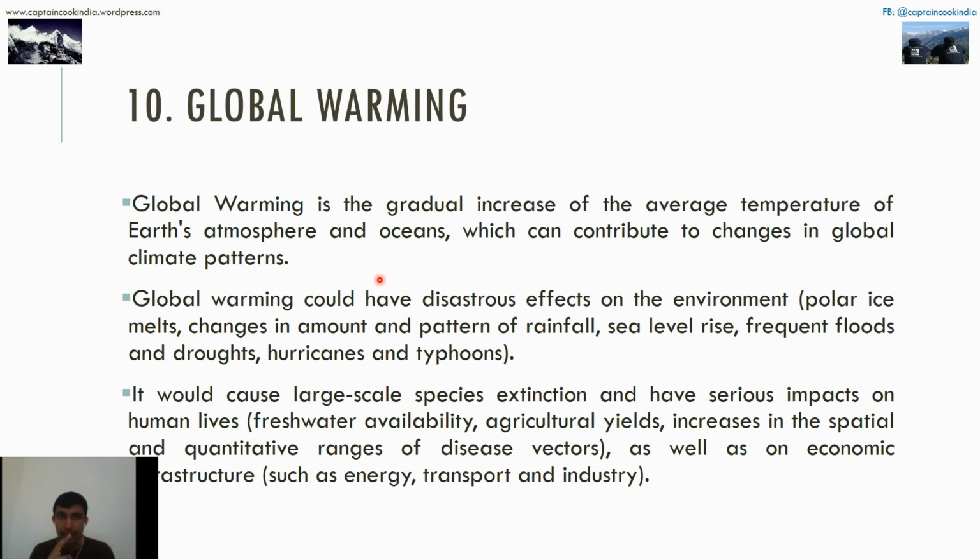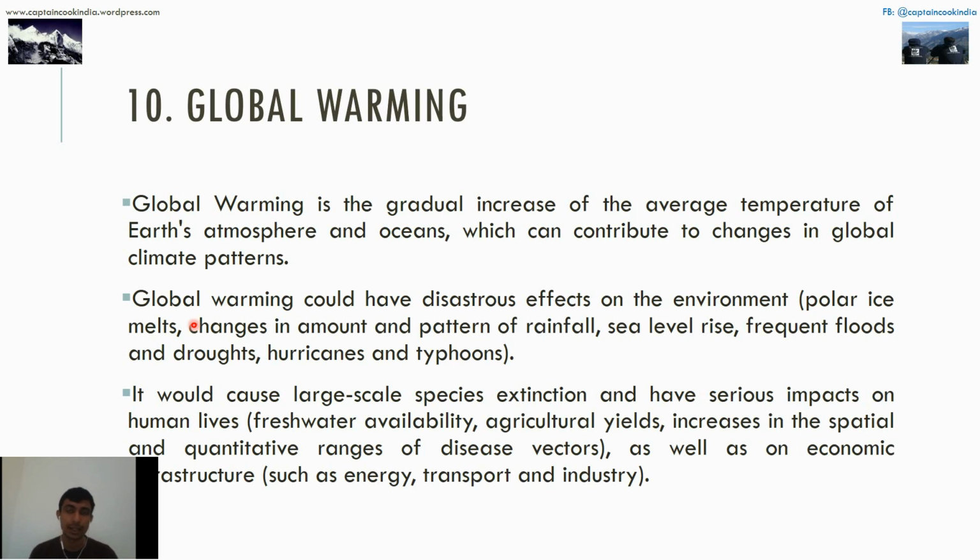Read about the Arctic and Antarctic. These are the two main regions, I would say, Antarctica and the Arctic. They are very widely affected by global warming, and it would cause large-scale species extinction and have serious impacts on human lives. We are facing it.